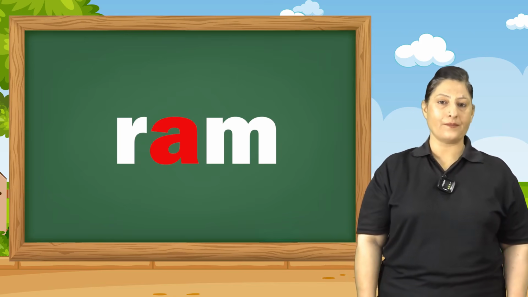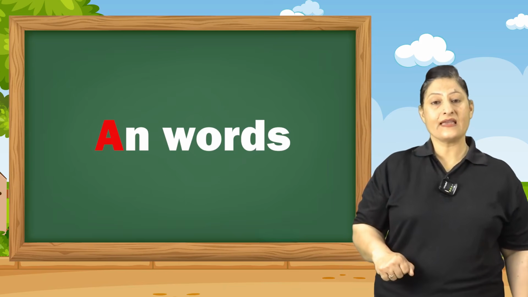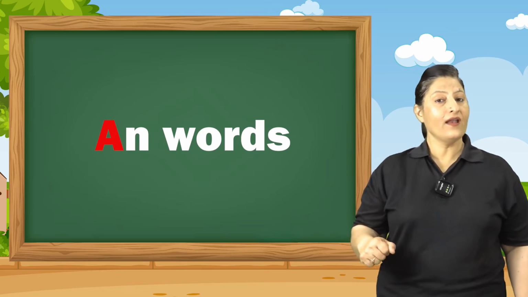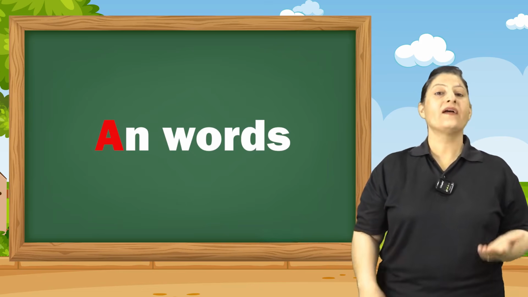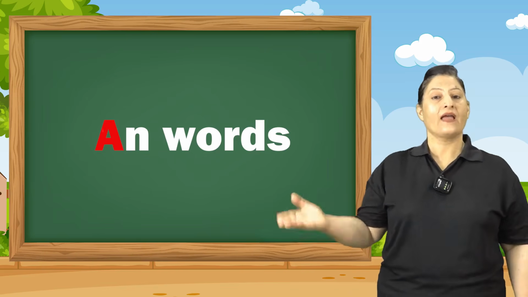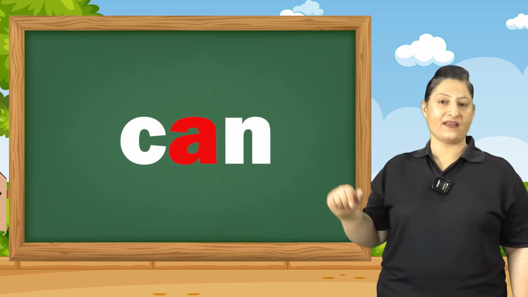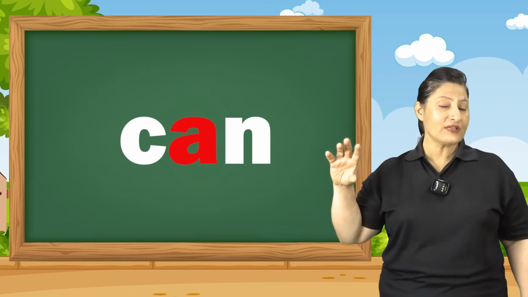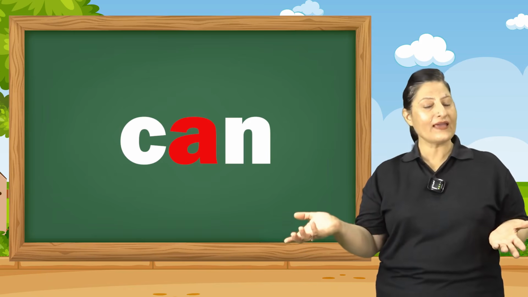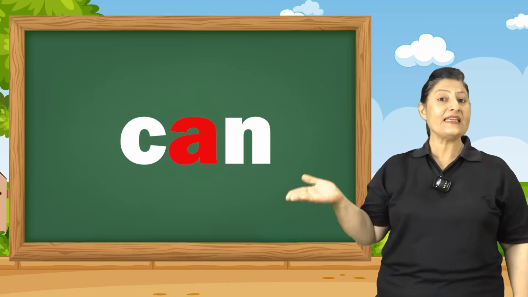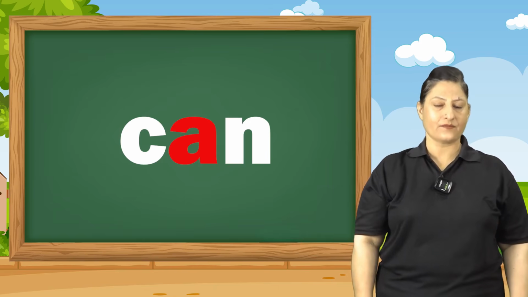Let's look at A-N words. A-N says an. As in can. Can be a fruit can, a juice can, isn't it? A cola can, any can. C-A-N says can. An, can.